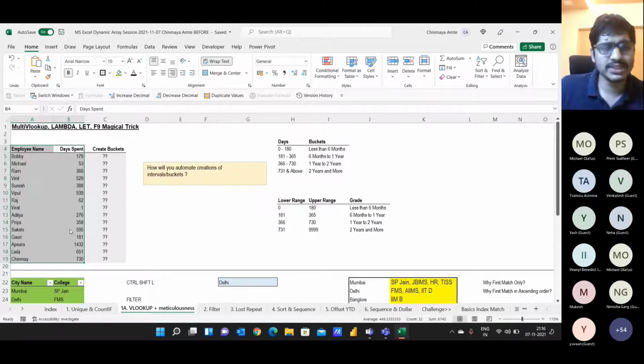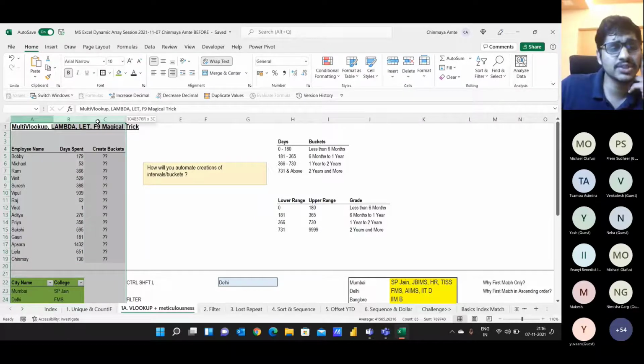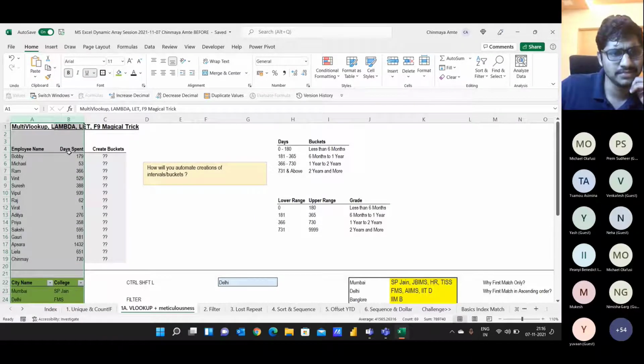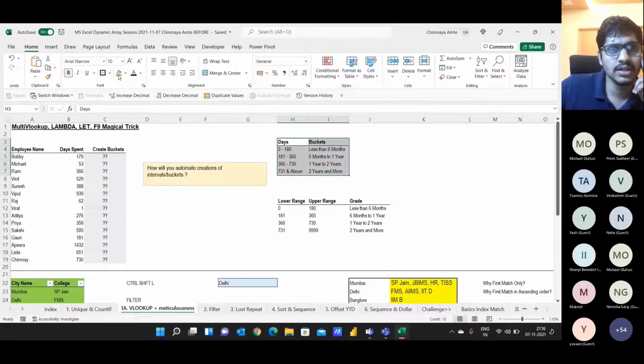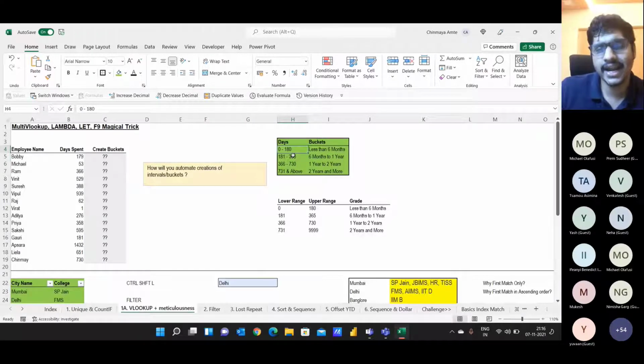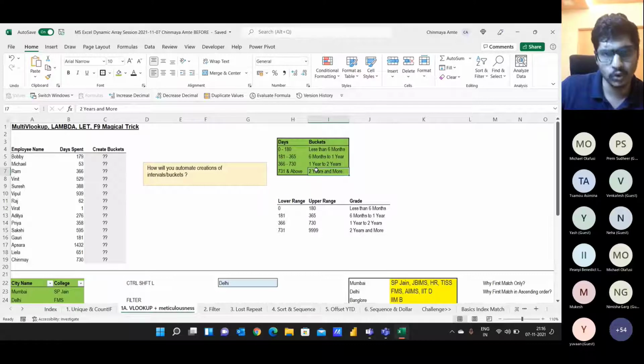Now this data set does not make much sense for us, because it doesn't help us give any analysis out of the data. So I want to create buckets out of this data set. I'm highlighting these buckets with a border color. If an employee falls between 0 to 180 days, tag him as less than 6 months. If someone is more than 731 days, tag him as 2 years and more. I want to club my data set into various buckets.